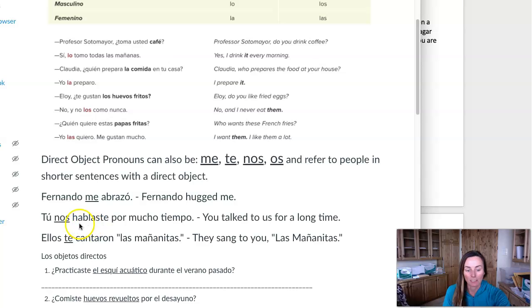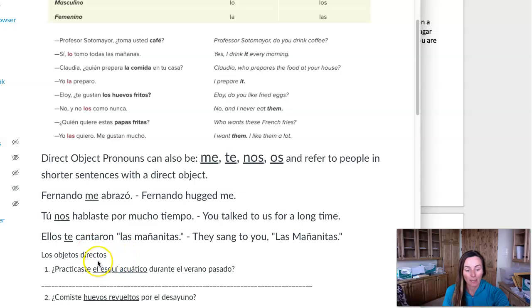Tú nos hablaste, right? You spoke to us. So in Spanish, to us you spoke. Ellos te cantaron, right? So they sang to you. So to you they sang. Bien, so placement is important. So there's some practice here.